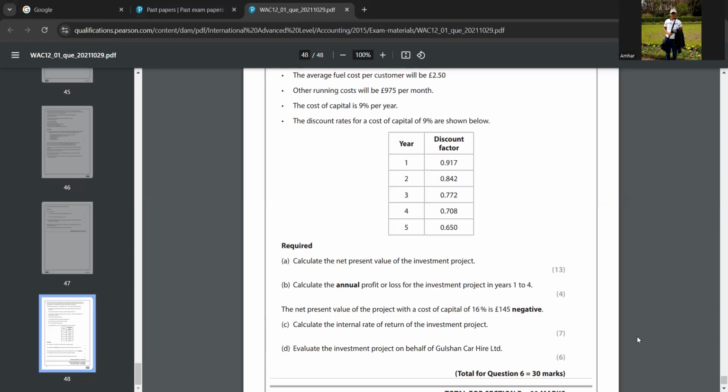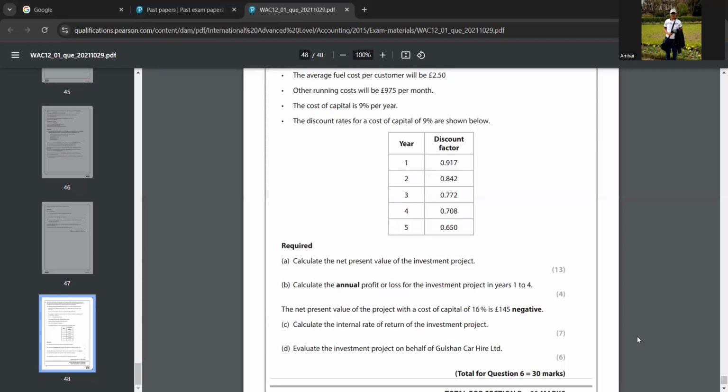And now, if you want, you can calculate the payback period method also, and the profitability index and average rate of return. In this question, they're not telling you to calculate all those, but if you want to write that in your D part's answer, then you can calculate and give the figures. You can say the payback period is 3.2 years, which is good.